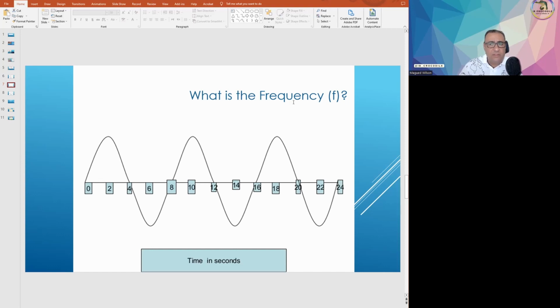Okay, so this is just a quick overview. We learned the definition of a wave, a complete definition. We know the 2 classifications of waves, mechanical or electromagnetic, and the second classification, transverse or longitudinal. And then we talked about important definitions of a wave, like amplitude, wavelength, period, and frequency.